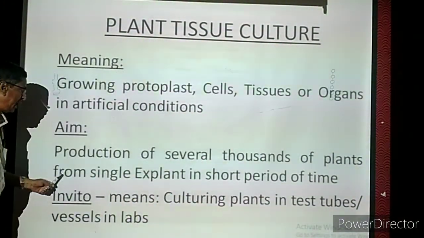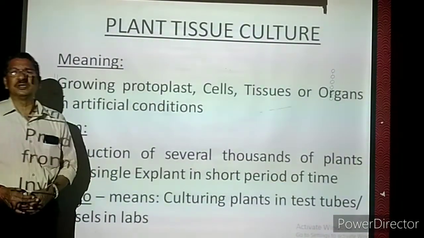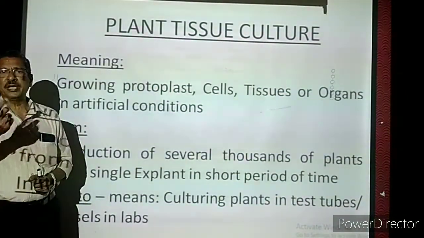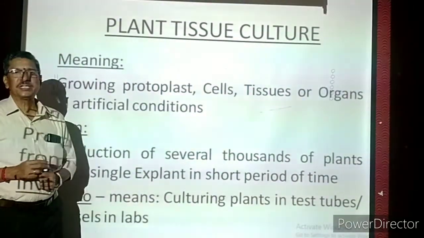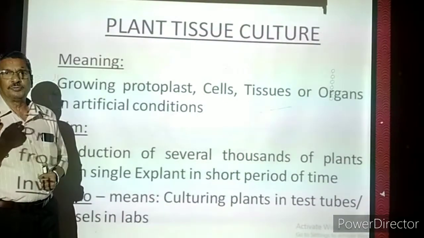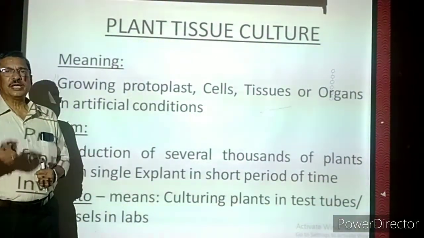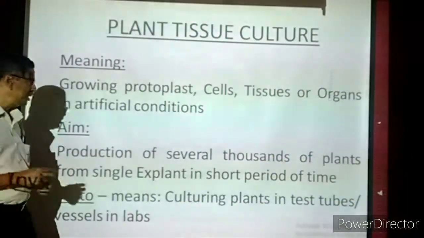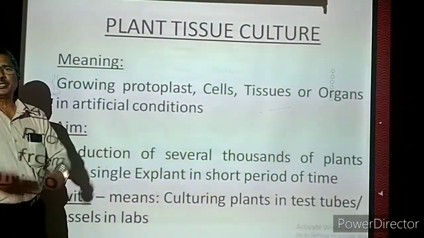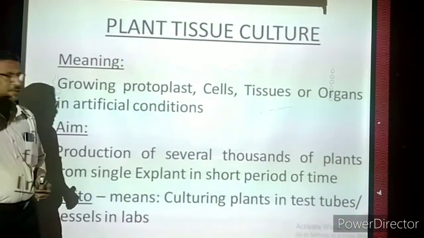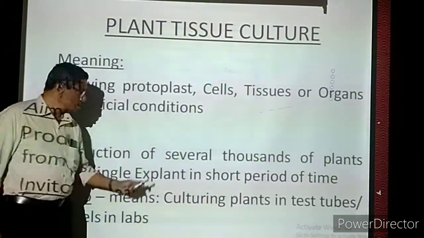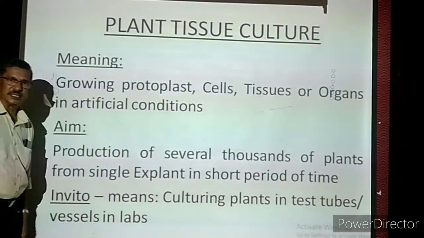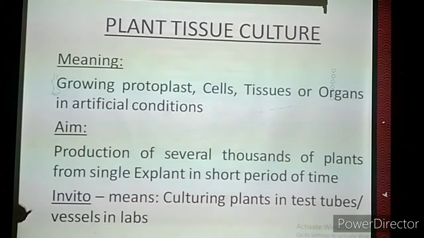For that, we have to take one explant. What is the meaning of explant? Any one part of the plant. It can be a small leaf, a small stem, a small flower, or a small region of the root. Anything can be. Which is cut off from the main plant is called an explant. Suppose a plant is there, and we pluck one leaf. The plucked leaf is called an explant. So from a single leaf, we can produce several thousands of plants. That is the technology, the aim of this technology.